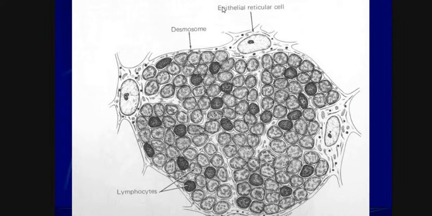Here we can see endothelial reticular cells. This is the desmosome. Desmosome is the connection between two cells. It provides a tight junction and adhesion, but only a little amount of transport. These are the lymphocytes.